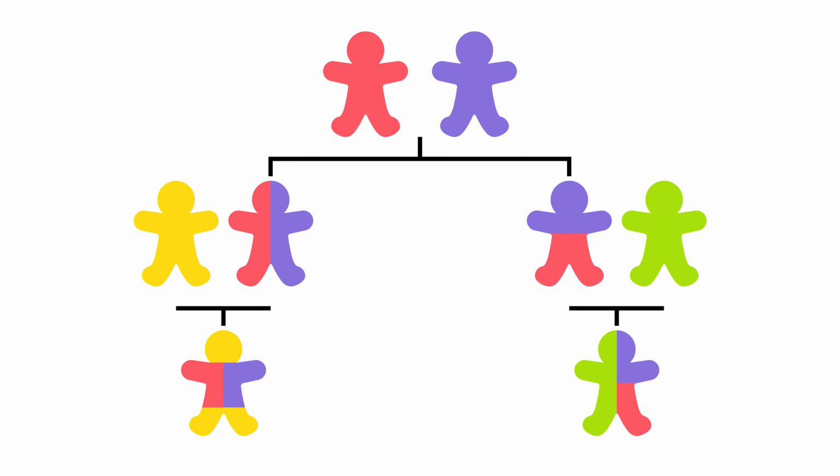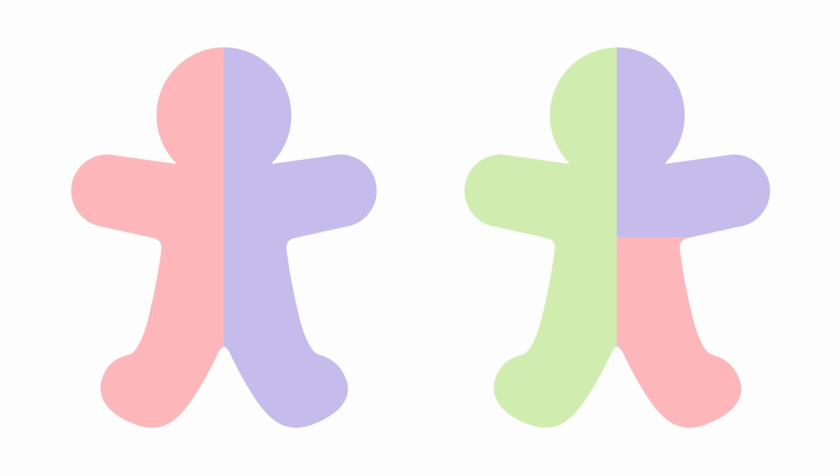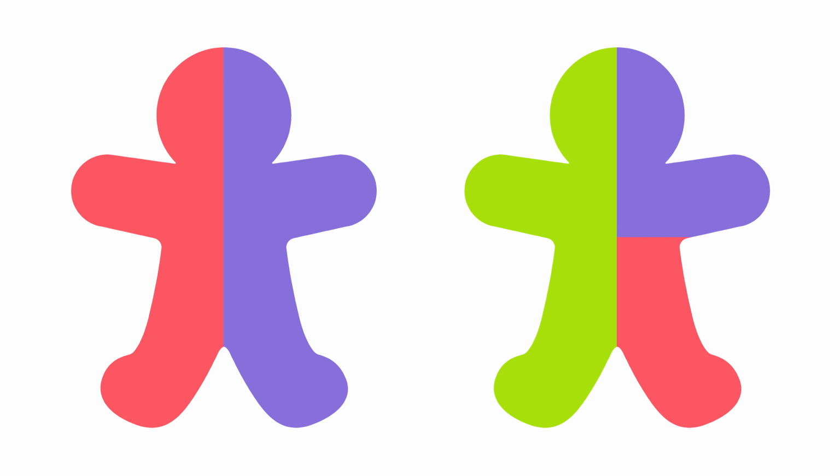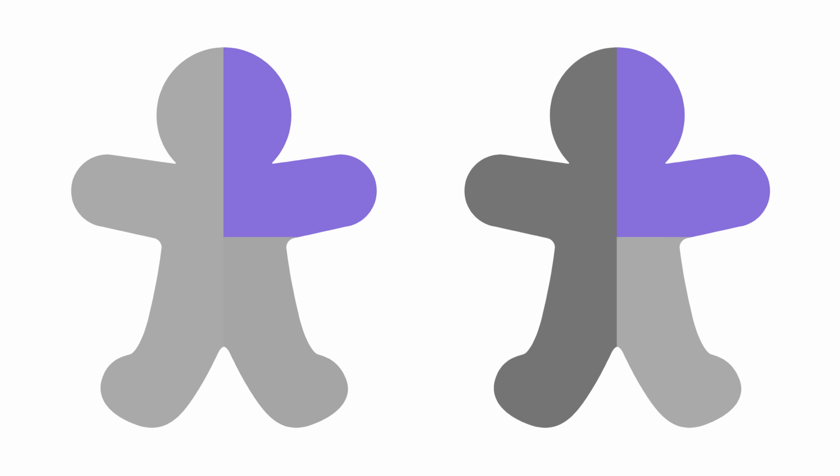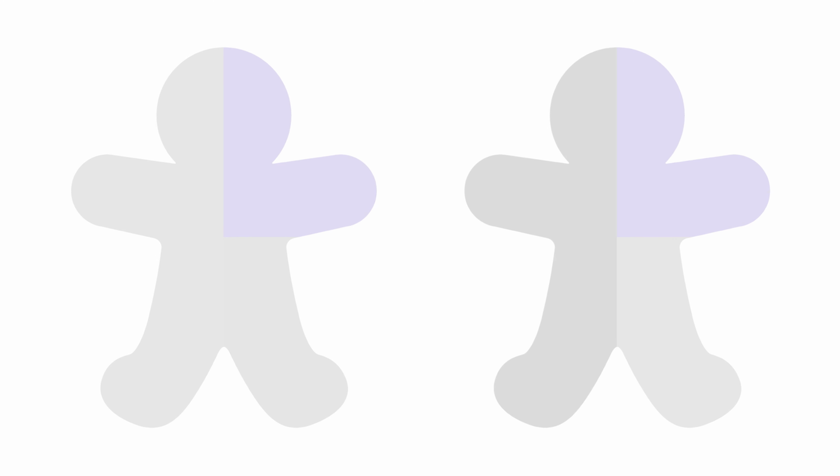It's inheriting half of its DNA from each parent. This half comes from this parent, and that half comes from that parent. This child, again, shares about a quarter of its DNA with each grandparent. So that comes from grandma, and that comes from granddad. And again, it's sharing about a quarter of its DNA with an aunt or an uncle. So again, that's this little section in here.